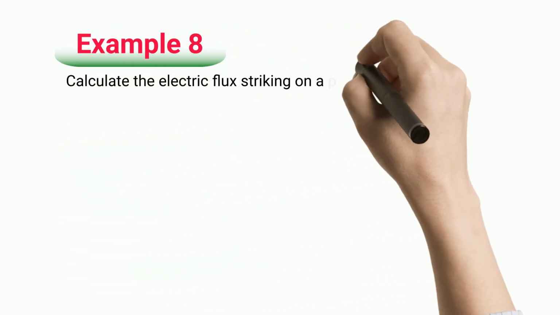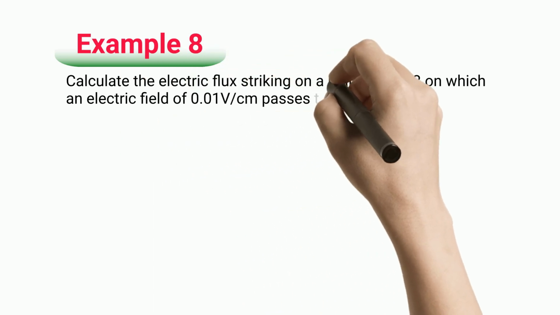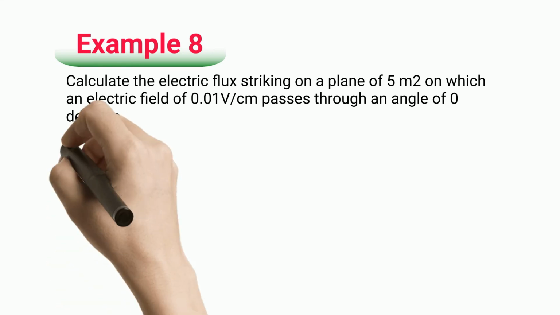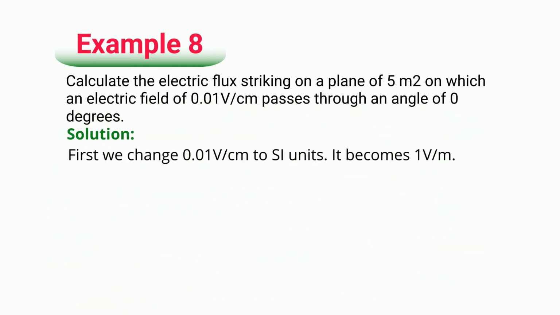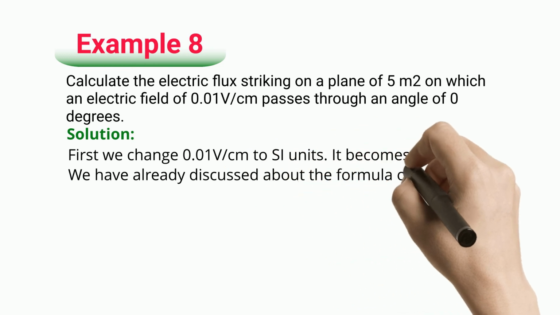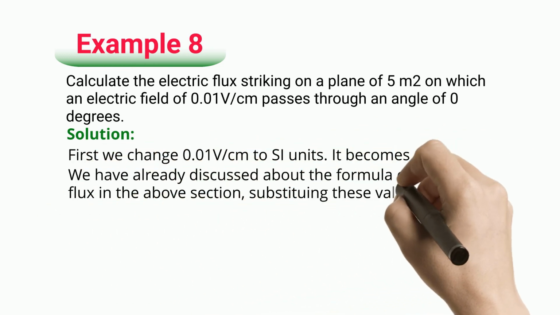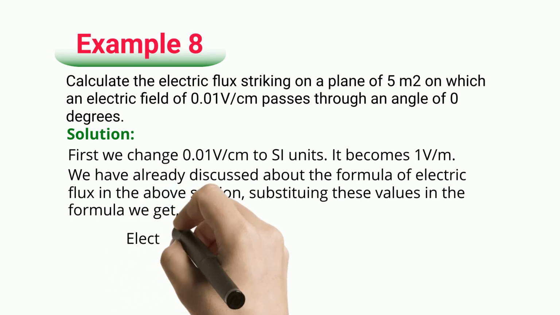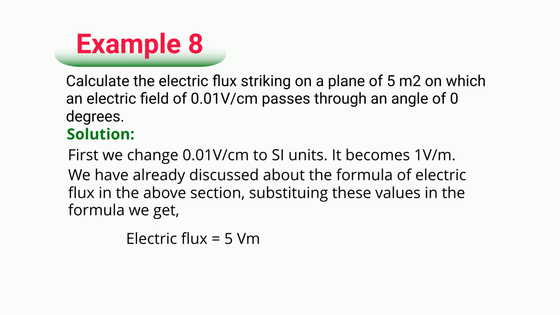Example 8. Calculate the electric flux striking on a plane of 5 square meters on which an electric field of 0.01 V/cm passes through an angle of 0 degrees. Solution. First we change 0.01 V/cm to SI units. It becomes 1 V/m. We have already discussed about the formula of electric flux in the above section. Substituting these values in the formula, we get electric flux equals 5 Vm.